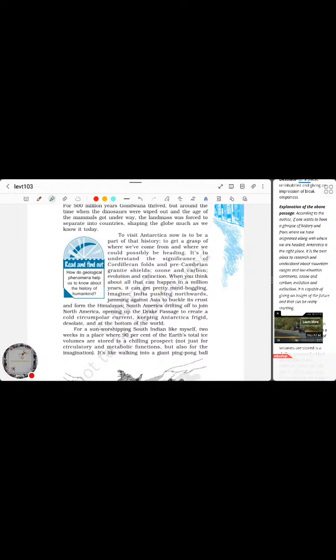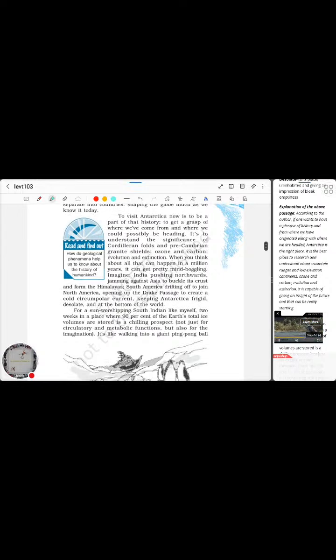அதாவது there is something called as Cordilleran folds, Precambrian granite shields, to know about these, the ozone, to know about the carbon, to know about how things have evolved from being like, let's say for the Homo sapiens, we were like Homo erectus before that, and like we evolved from there on to Homo sapiens. Yeah, that's how it worked. And extinction, similarly there are a lot of other evolution stories for other species existing now as well, and there were species present but now they are not present, that's they have extinct now.